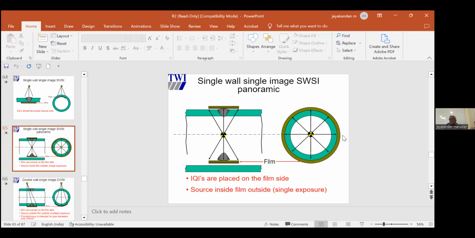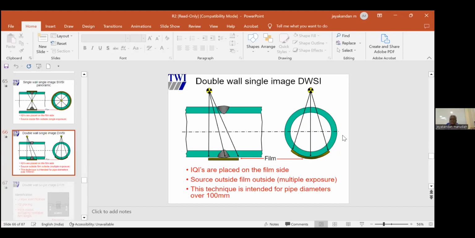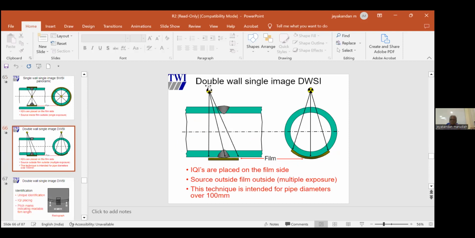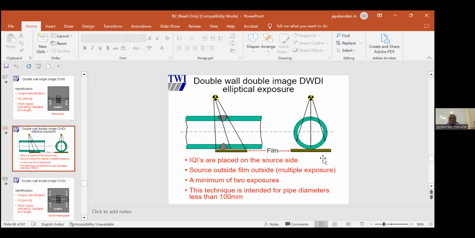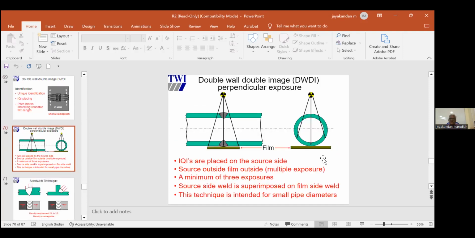Double wall single image means radiation passes through 2 walls, but only the wall close to the film is recorded. You can see here, this is double wall because the source we are keeping here, but only this image will be recorded. That is double wall, single image. Double wall double image is for small diameter pipe. This is exam question. Below what diameter is double wall double image allowed? Answer is 89 mm and below. 90 mm and below only double wall double image. There are 2 techniques in double wall double image. Elliptical and superimposed. So if this is the double wall double image, this is ellipse and this is superimposed.